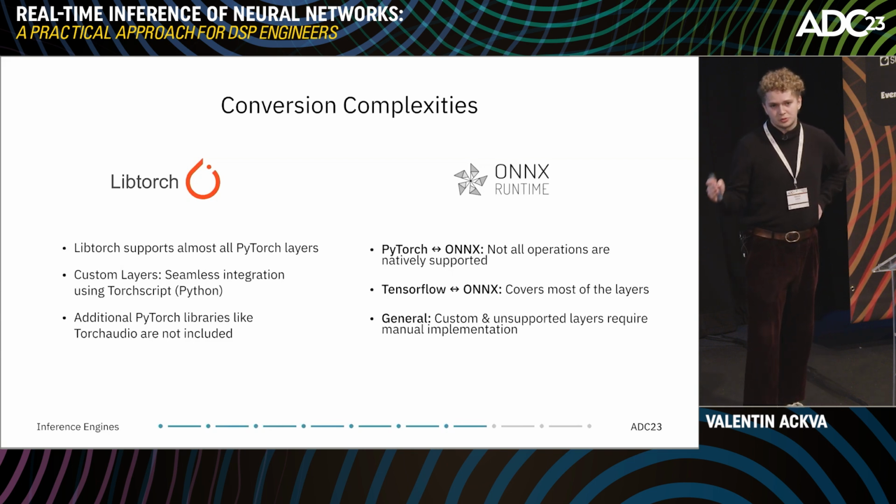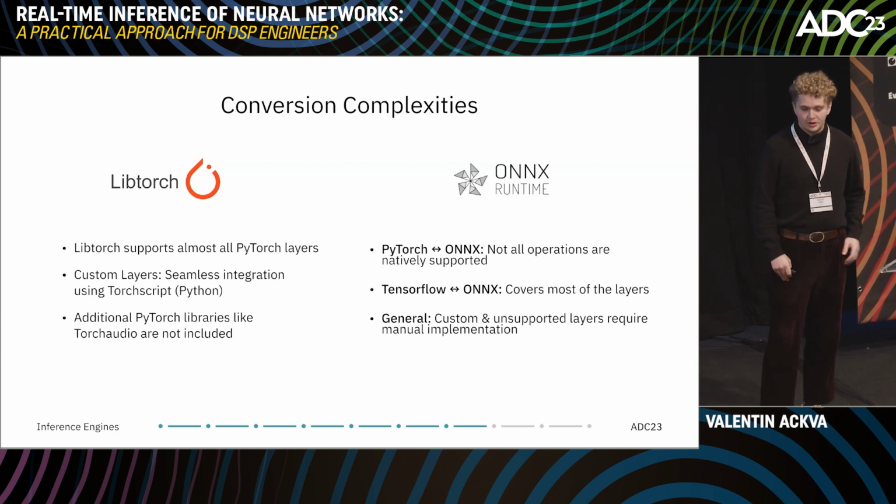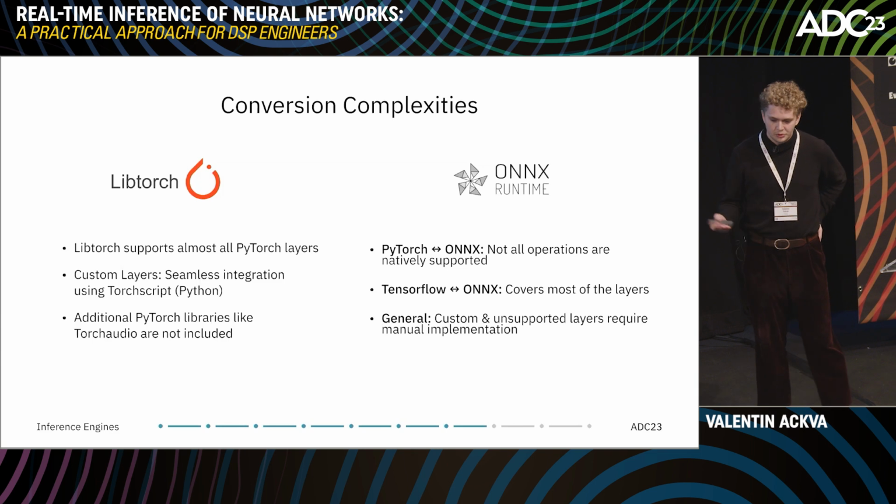When we look at ONNXRuntime, this engine can convert PyTorch to ONNX, but here not all layers are supported. When you come from TensorFlow, pretty much all layers should be covered. And also here in general, if you have custom or unsupported layers, you have to manually write them from scratch.